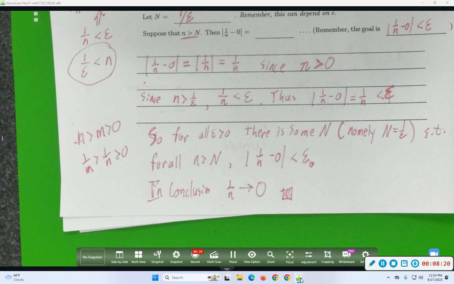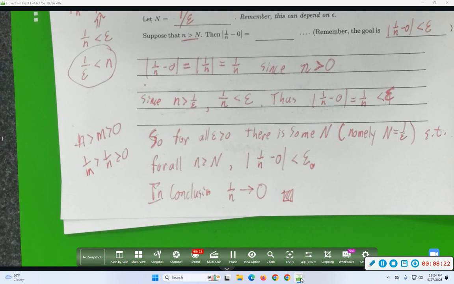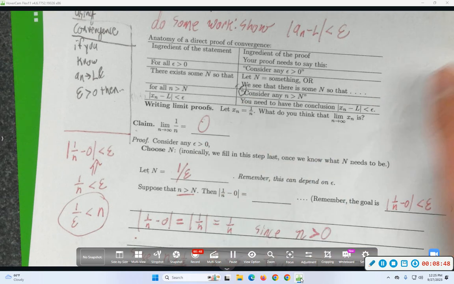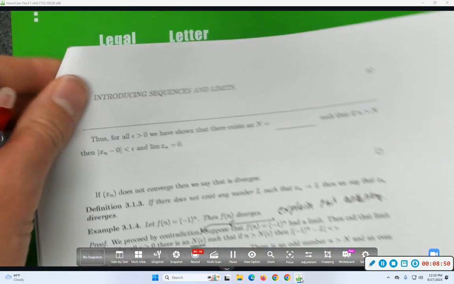That seem all right? Did that seem like way easier than you remember seeing claims like that in Calc 1 and Calc 2? I hope. Yeah, and that just speaks to the fact that you know some more mathematics than you did a few years ago. Right. So, let's carry on thinking about limits. We're going to do things significantly more sophisticated than proving an explicit sequence has an explicit limit. And let's just carry on with that.